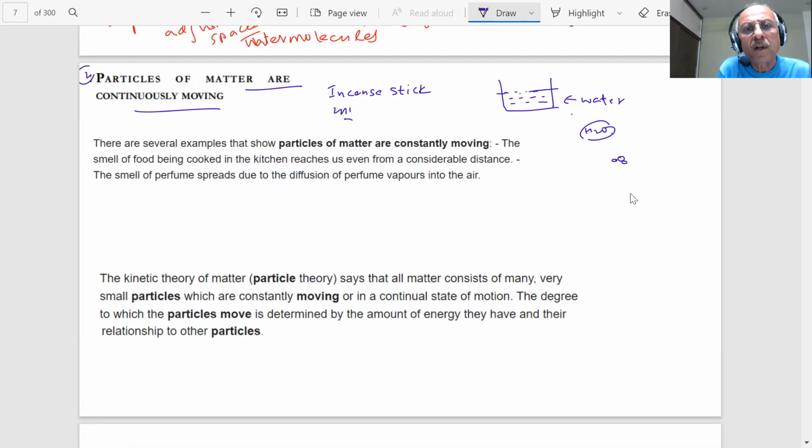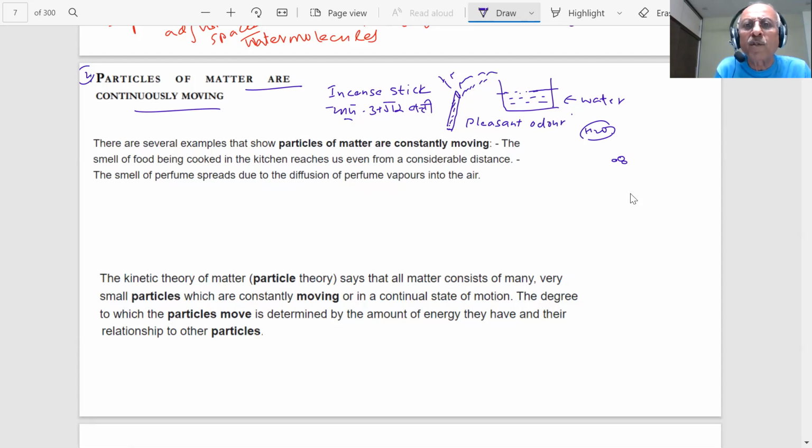Incense sticks, dhoop agarbatti. Your mom lights them before the temple of the house, students. What do you do? These are sticks, you ignite them. What happens, students? They have a very pleasant odor.